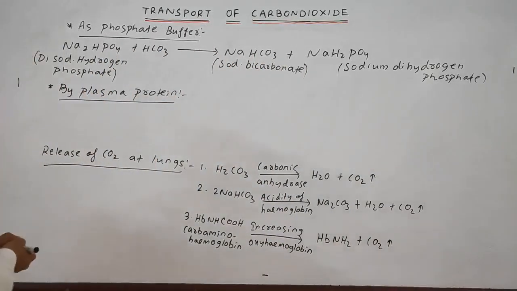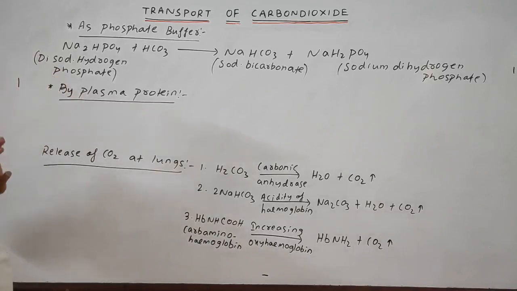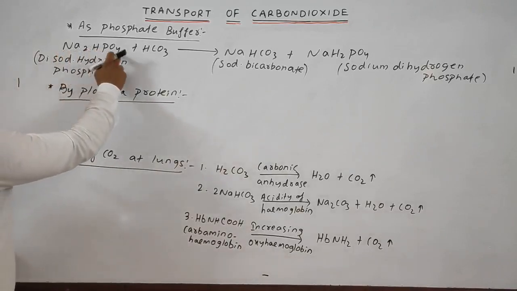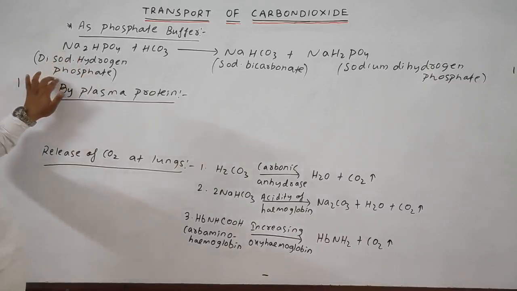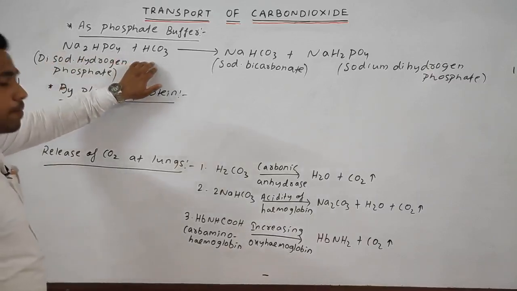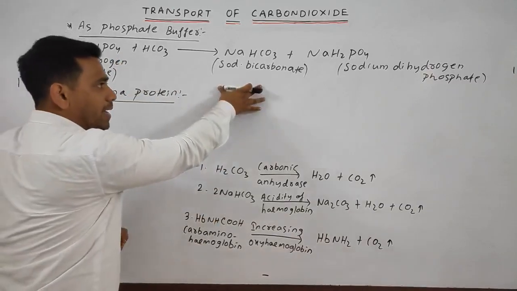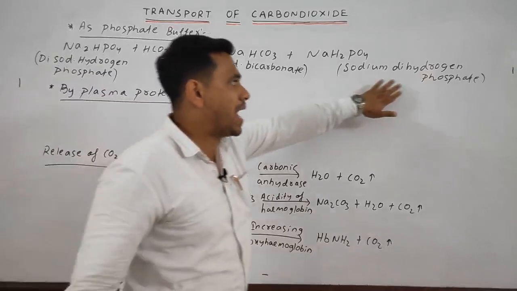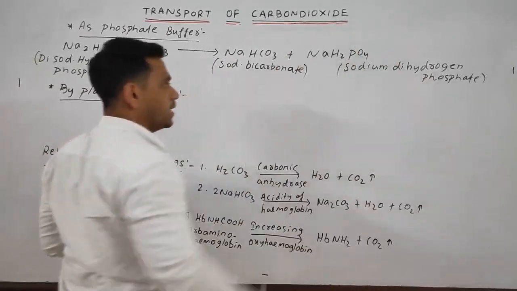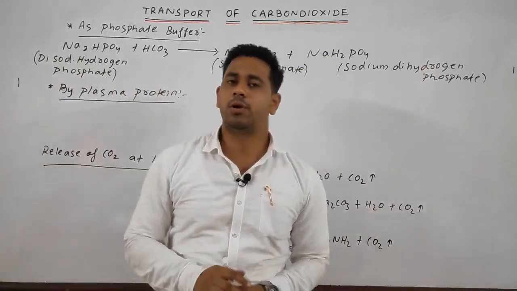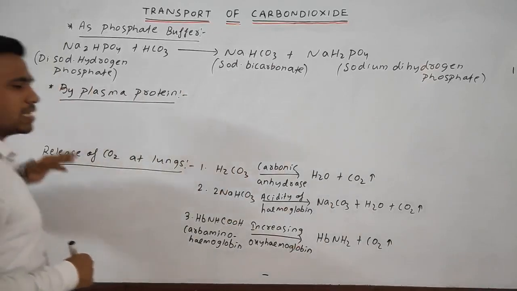The disodium hydrogen phosphate, Na2HPO4, when it combines with the bicarbonate ion HCO3, sodium bicarbonate is formed and sodium dihydrogen phosphate is formed. In this manner also some negligible amount of carbon dioxide is being eliminated. What happens next? In the form of plasma protein.